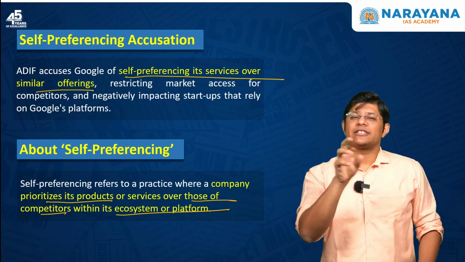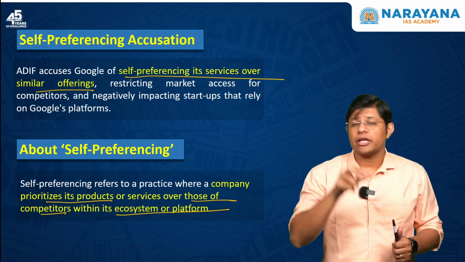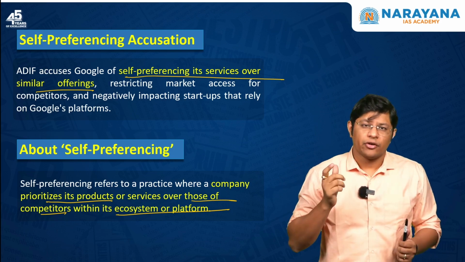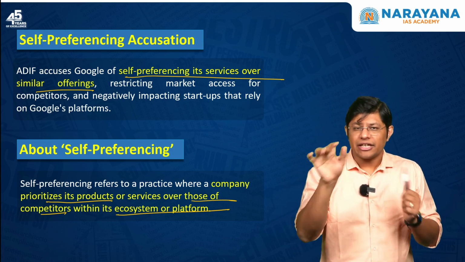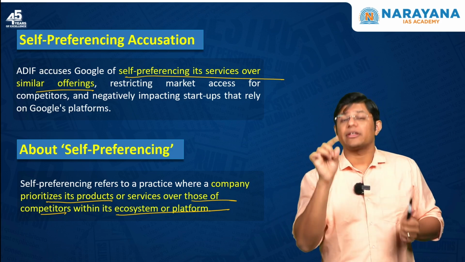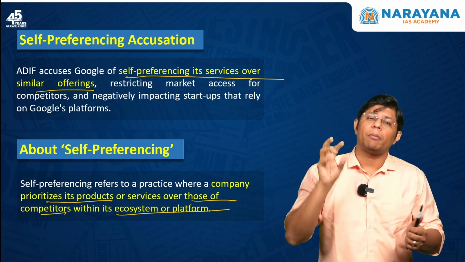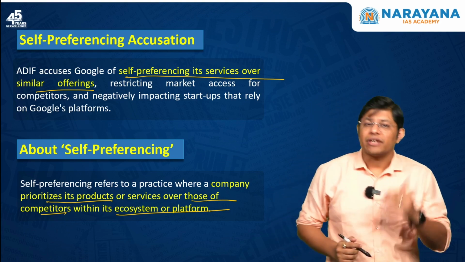So Amazon is trying to promote its products over the products of its competitors. This is known as self-preferencing. For example, you want to buy a t-shirt or let's say jeans. When you search it in the search bar, the first product that appears is the Amazon product. So Amazon wants to push you to buy an Amazon product. This is known as self-preferencing.